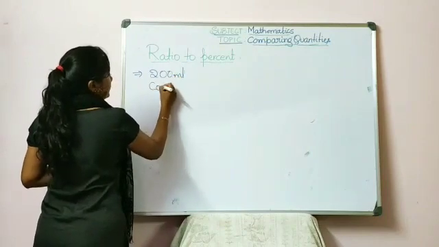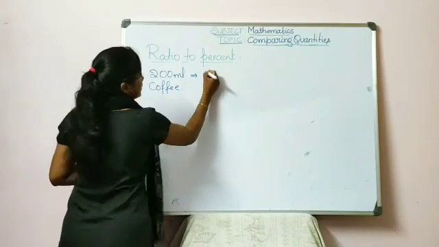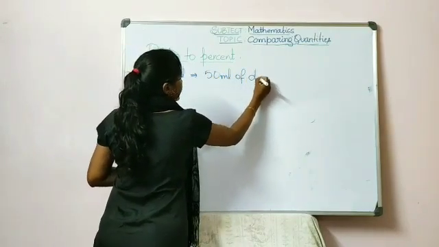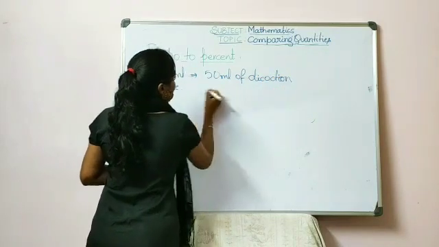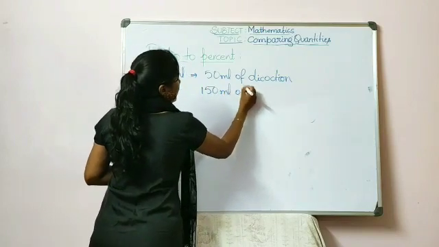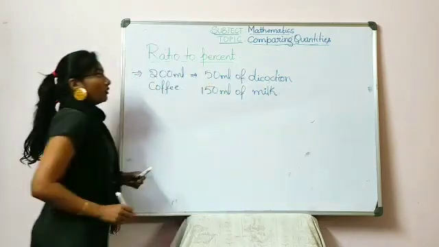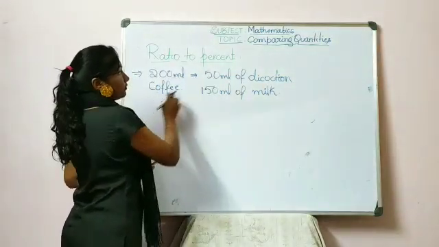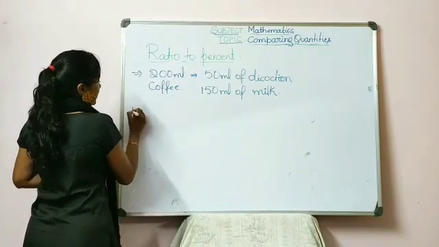So when we want to prepare 200 ml of coffee, say I take 50 ml of decoction and the remaining 150 ml of milk. So now we can know easily that the ratio of decoction to milk is 50:150.